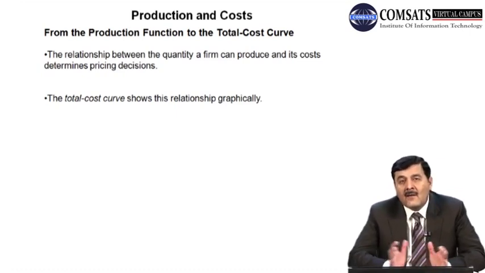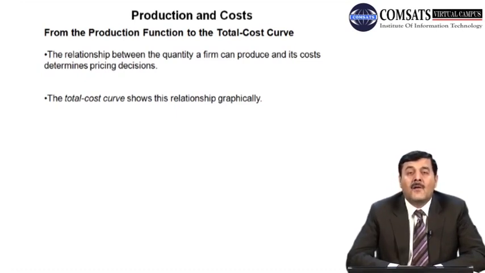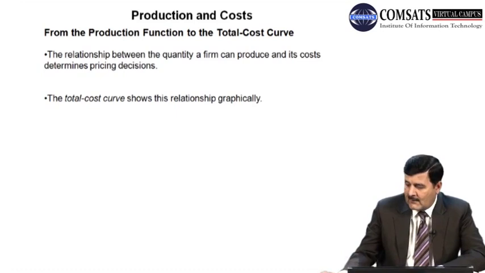And when we relate these two curves, that production function and total cost curve, तो हम बता सकते हैं कि how the firm can make decisions about the prices, and that is what we are going to discuss in the next few lectures when we will talk about different market structures, where we are going to use these concepts of output produced or production function and cost curves.